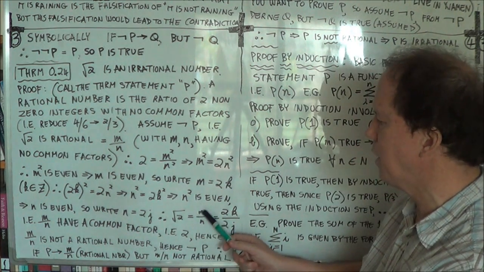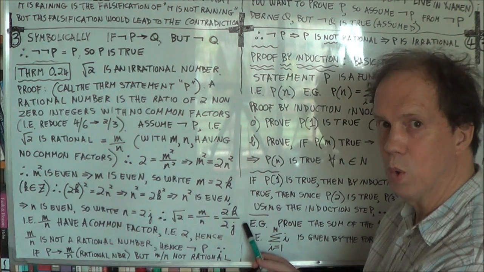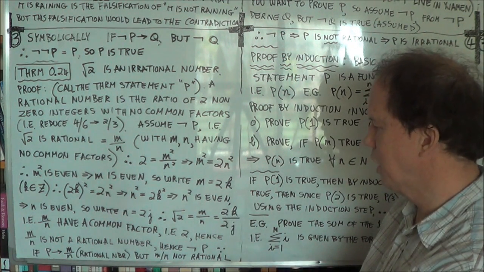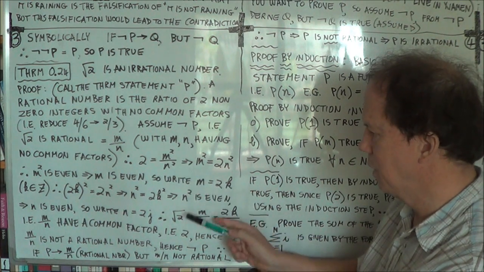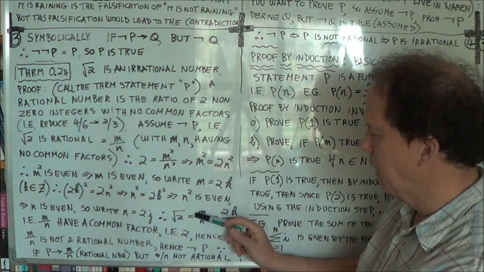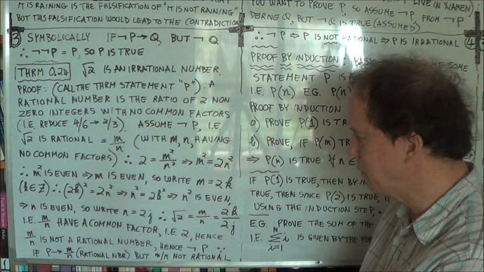So you can rewrite m over n as 2k over 2j. Ooh, look, we have a common factor. That's a contradiction. Right? We assumed m and n have no common factors.